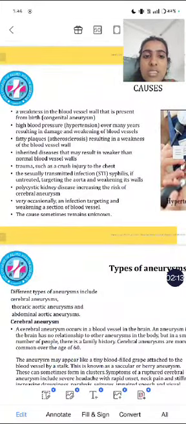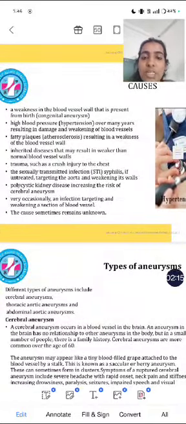The causes of aneurysm are congenital aneurysm, atherosclerosis, hypertension, inherited diseases that may result in weaker than normal blood vessel walls, trauma such as a crush injury to the chest, and the sexually transmitted infection syphilis, which if untreated targets the aorta and weakens its wall. Polycystic kidney disease, and very occasionally an infection targeting and weakening a section of blood vessel. The cause sometimes remains unknown.